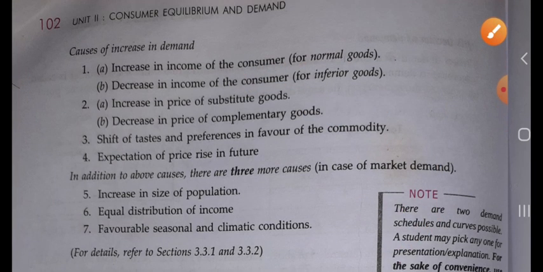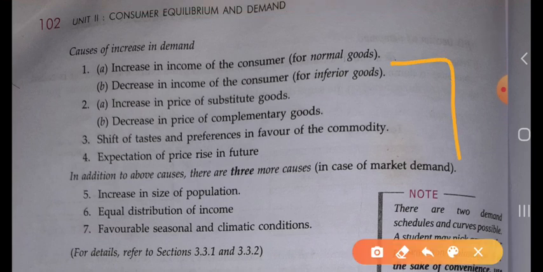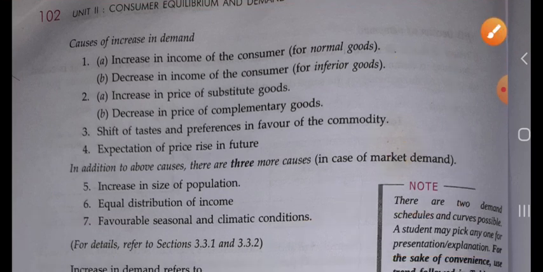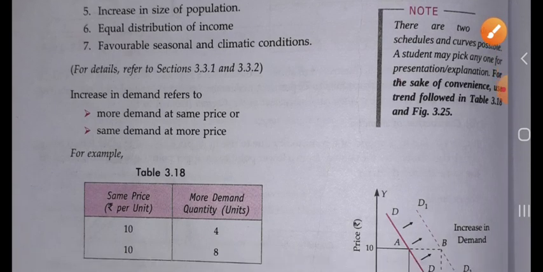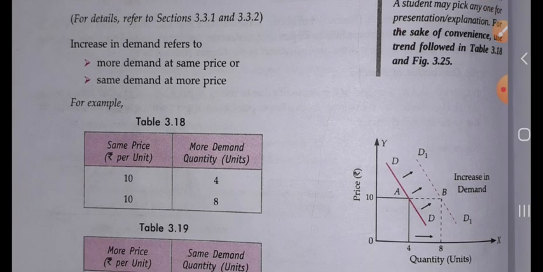Due to all these factors, the demand of any commodity increases. Increase in demand refers to more demand at the same price or same demand at more price. What does it mean? We will understand thoroughly.